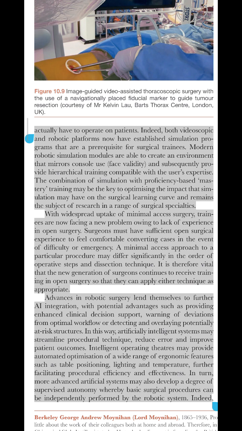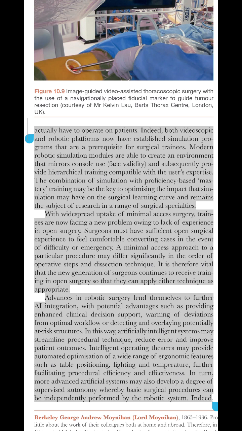Advances in robotic surgery lend themselves to further AI integration, with potential advantages such as providing enhanced clinical decision support, warning of deviations from optimal workflow, or detecting and overlaying potentially at-risk structures. In this way, artificially intelligent systems may streamline procedural technique, reduce error, and improve patient outcomes.